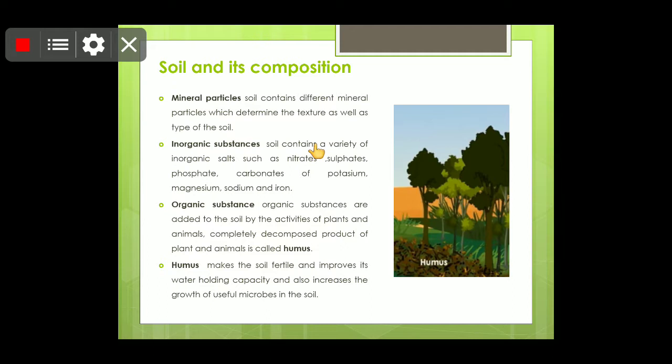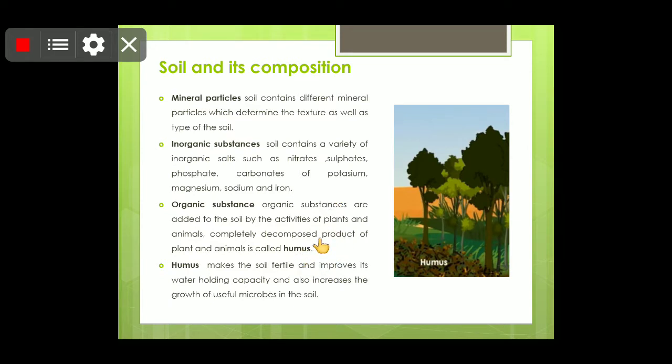That shows the presence of humus, children. Inorganic substances are also present, as soil contains a variety of inorganic salts such as nitrate, sulfate, phosphate, carbonates of potassium and magnesium, sodium and iron. Children, these are the essential inorganic substances which are required by the plants for their growth.